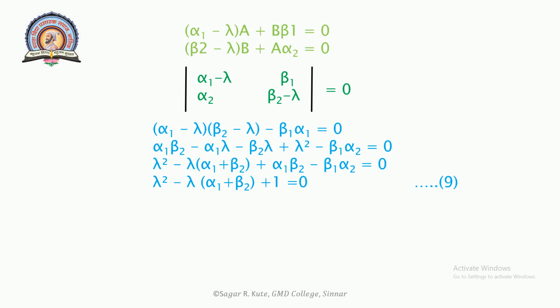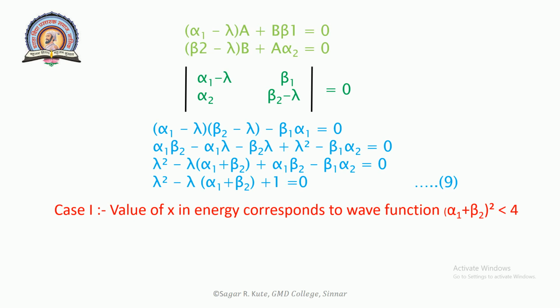This is a quadratic equation of lambda, with two real values of lambda. There are two wave functions, lambda 1 x and lambda 2 x, corresponding to these real values of lambda. Let us consider two different cases and two different values of lambda. That is case 1: the value of x in energy corresponding to the wave function, (alpha 1 plus beta 2) bracket square is greater than 4.